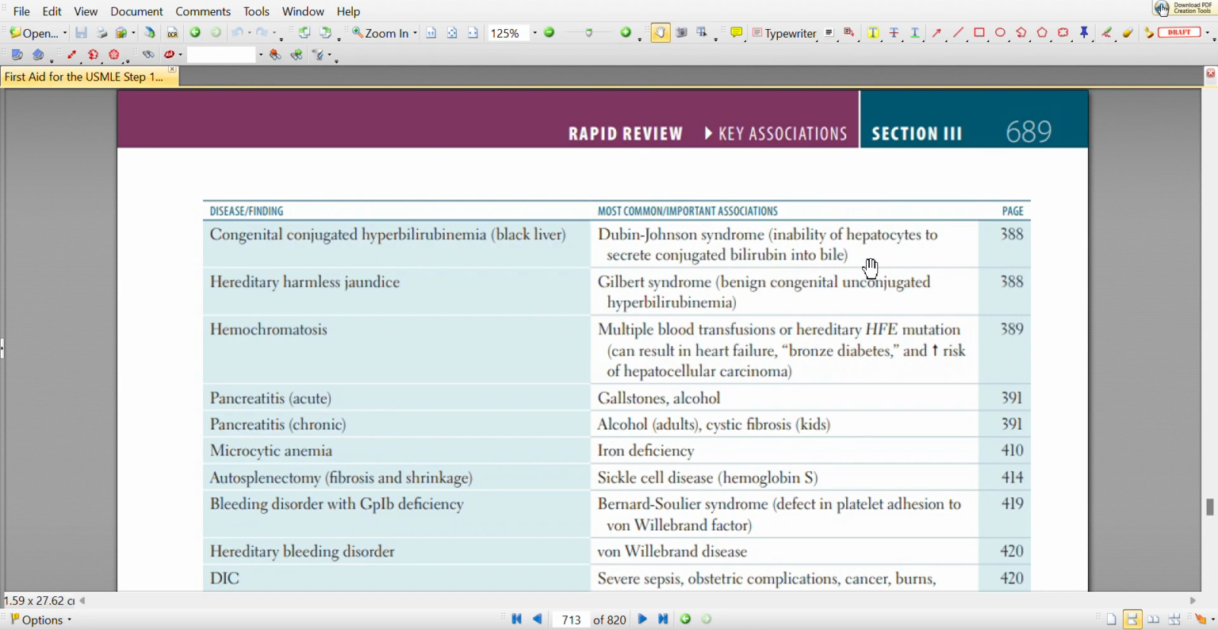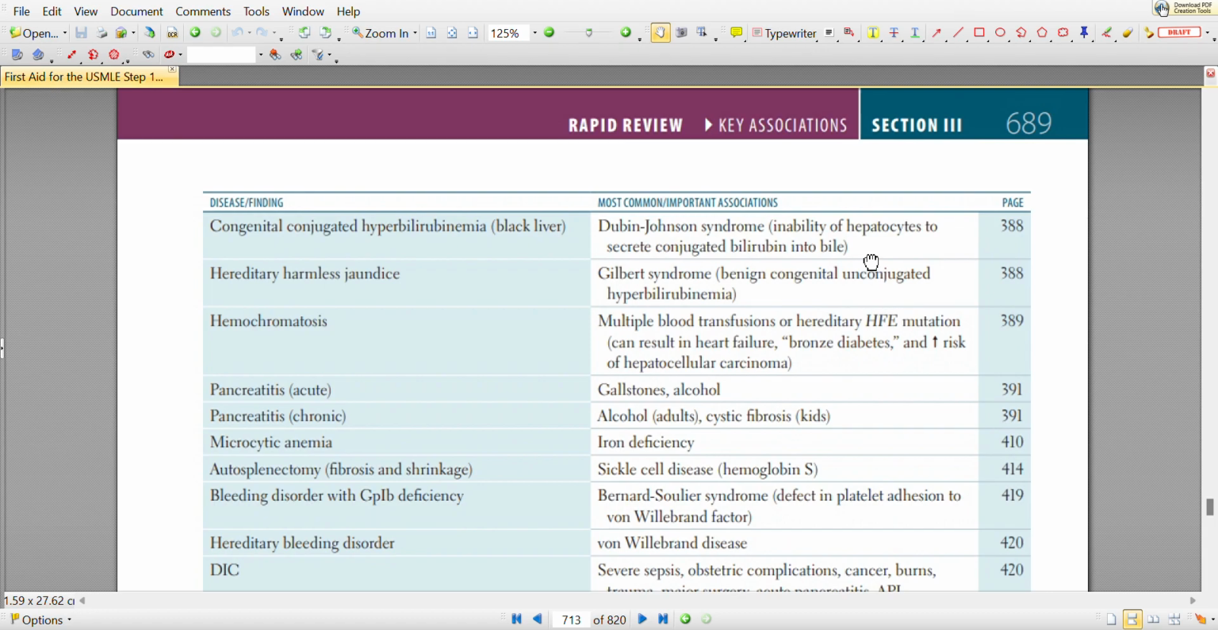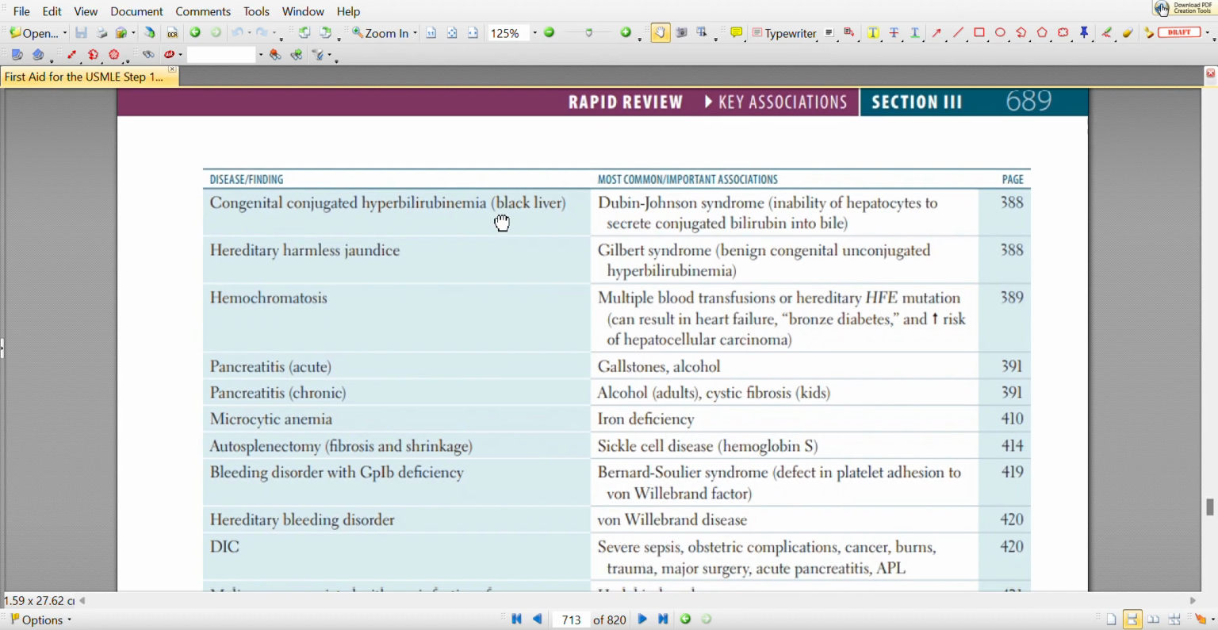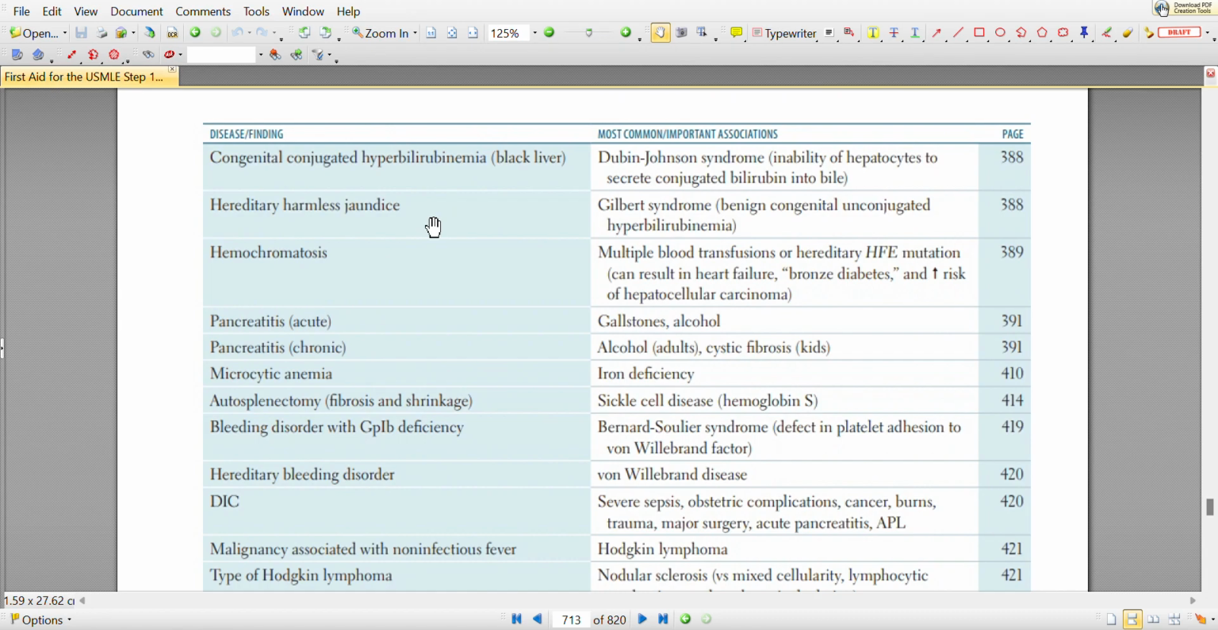So that's the most commonly associated syndrome, Dubin-Johnson syndrome, congenital conjugated hyperbilirubinemia, black liver. For hereditary harmless jaundice, the common one is Gilbert syndrome, the benign congenital unconjugated hyperbilirubinemia. For the conjugated, it is Dubin-Johnson syndrome.